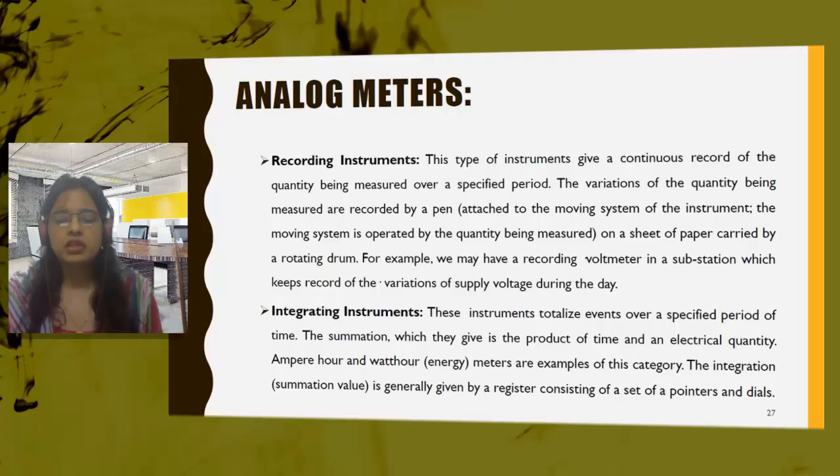An example of such a device is a seismograph. I hope you know what a seismograph is. Whenever an earthquake happens, we always get some record, like some waves. A straight line is there, then all of a sudden vibrations are there, and we will see peak, overshoot, undershoot in the output.